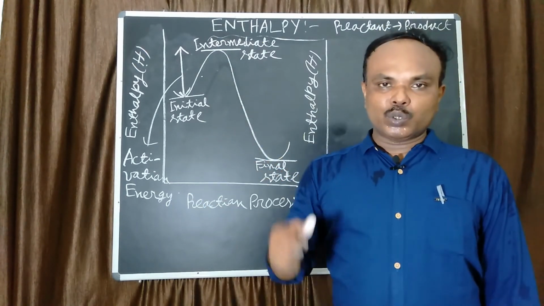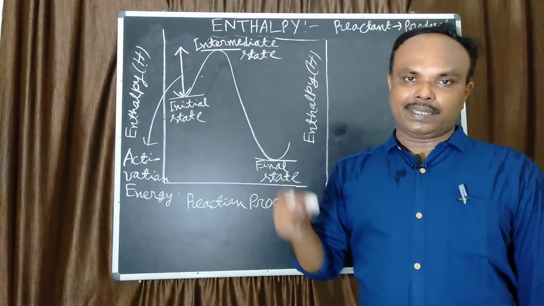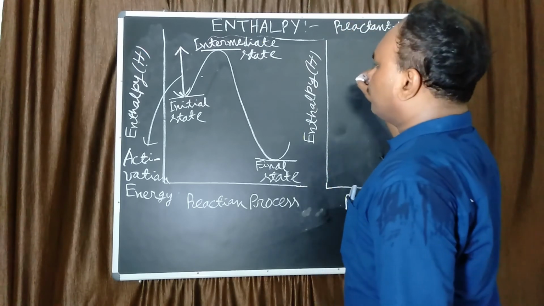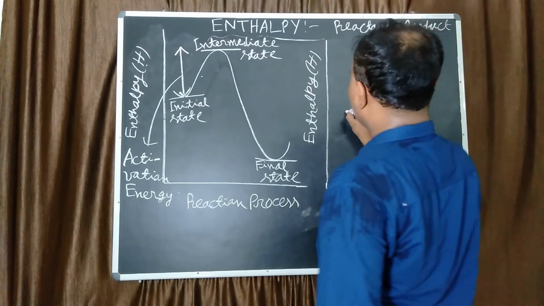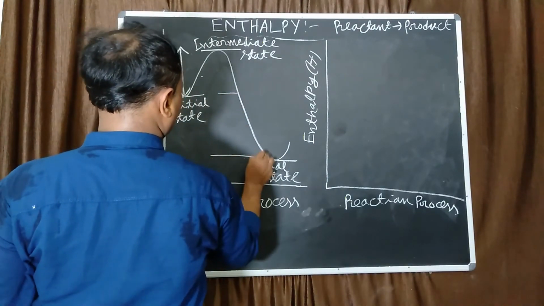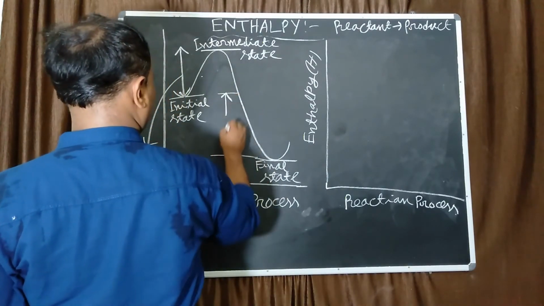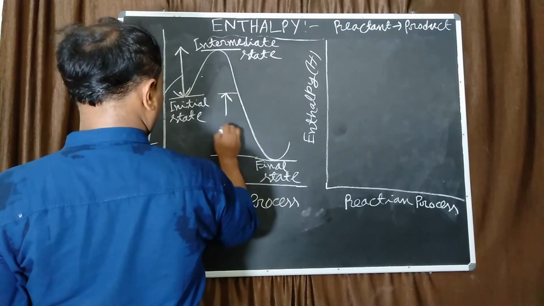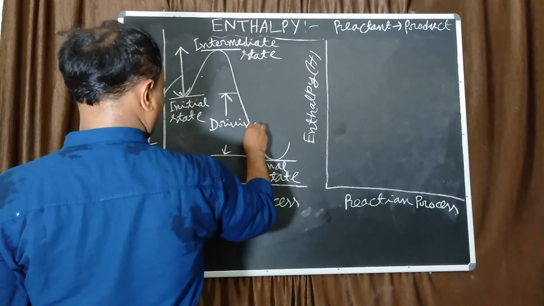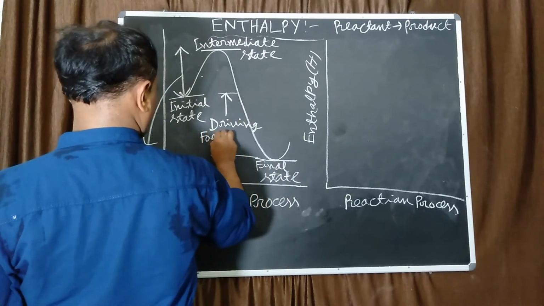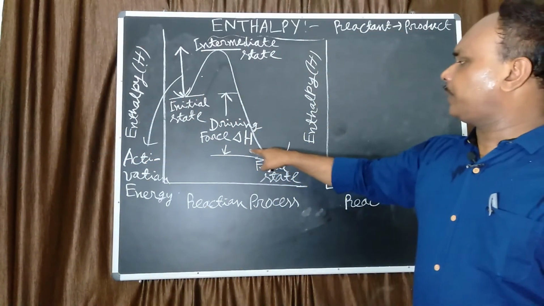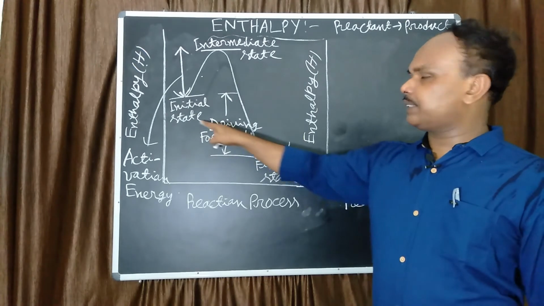This energy has to be supplied to overcome the barrier. And the actual del H value is H of final state minus initial state.